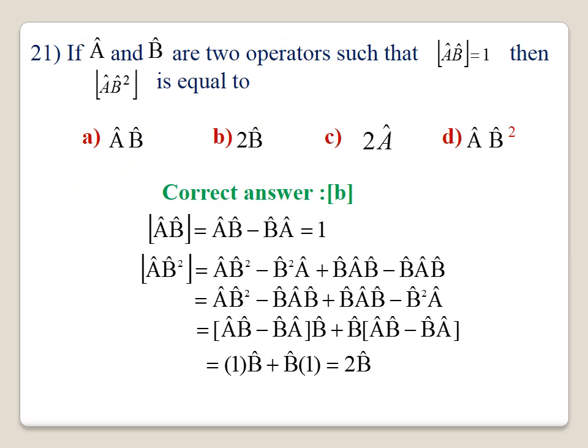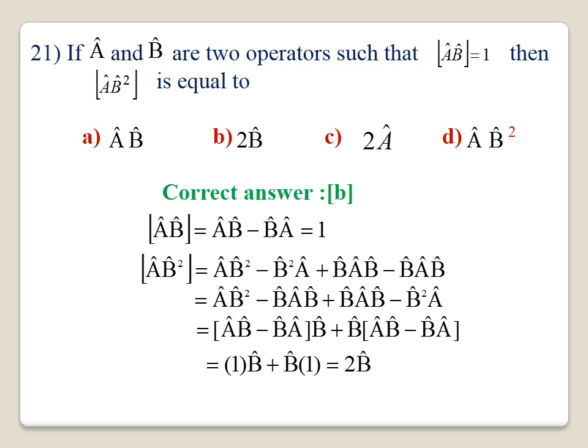21. If the operators A and B are two operators such that the commutator of A, B is equal to 1, then the commutator of A, B square is equal to what? Here we are going to find out the value of the commutator of A, B square. The correct answer is B: the commutator of A, B square will be equal to 2B. And the explanation is given.